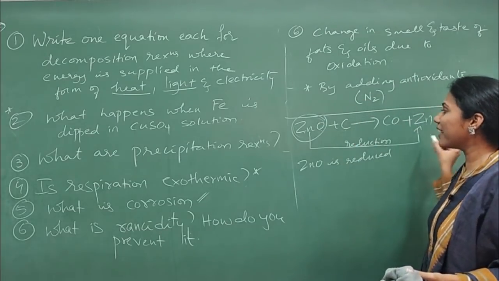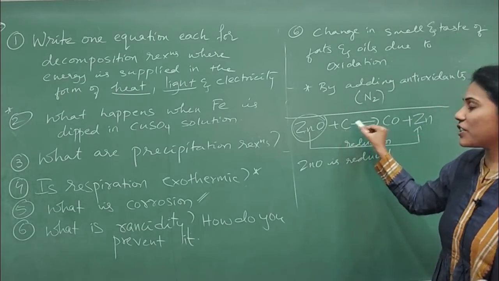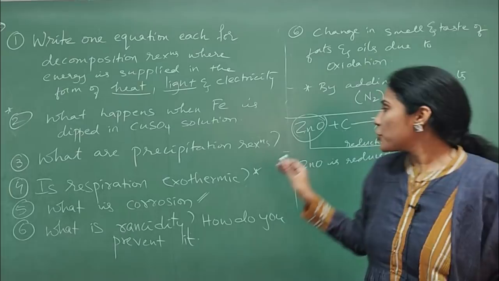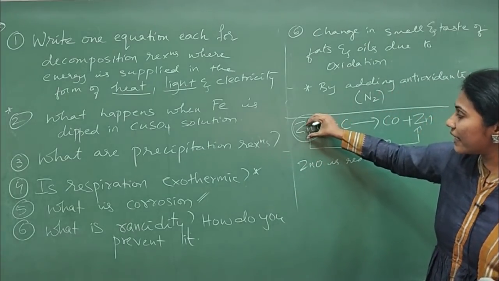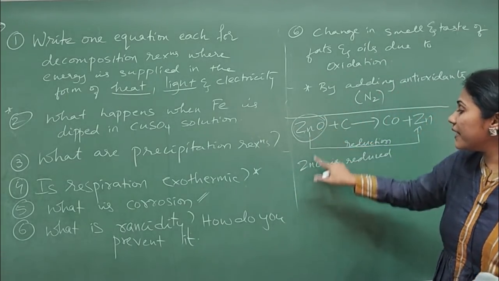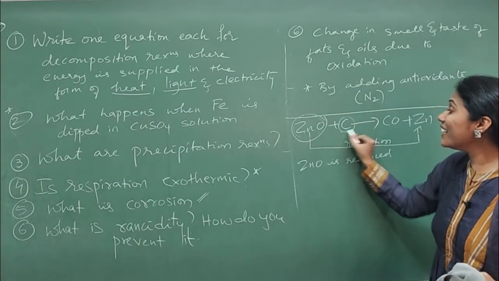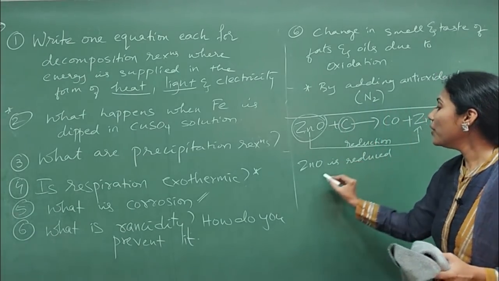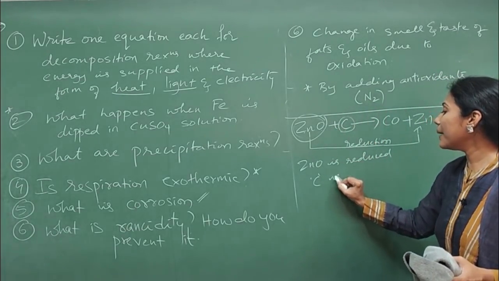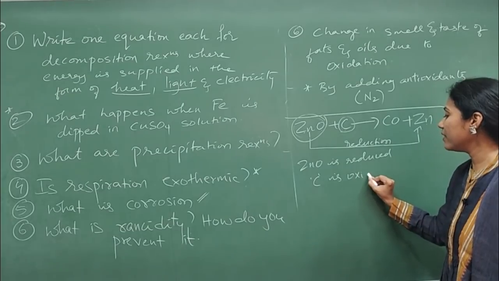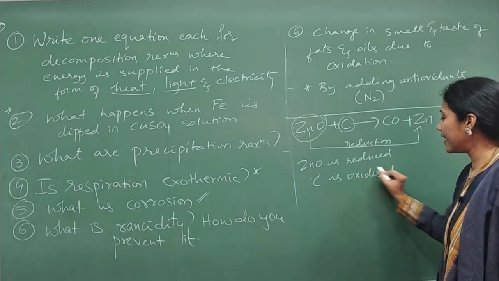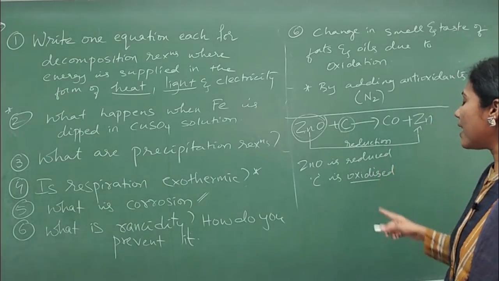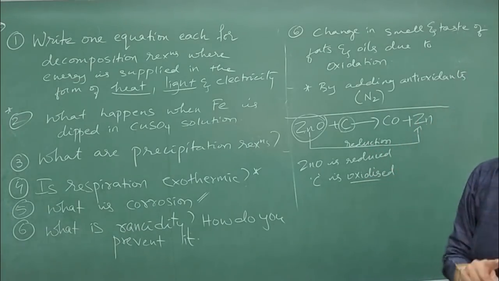You need not check again whether addition or removal of oxygen took place. Once you confirm that one reactant got reduced, the other reactant must have undergone oxidation. So immediately you will write carbon is oxidized here. This is how you will confirm the answers.